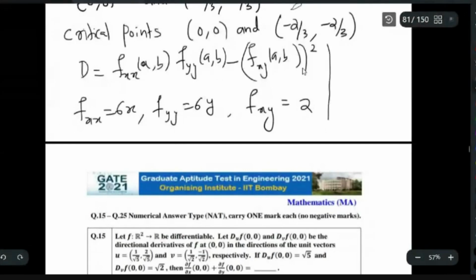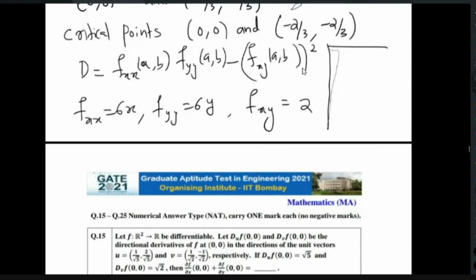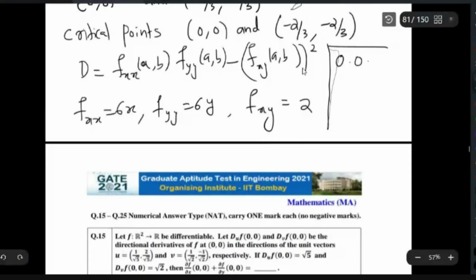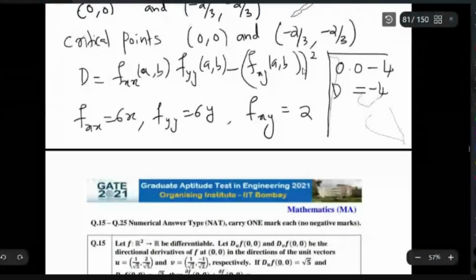Now you look at the point 0, 0. You first substitute the point 0, 0. So fxx at 0, 0, what will you get? 0, because it is 6x. And fyy at 0, 0 is also 0. So 0 into 0 minus fxy, that is 2. So fxy at 0, 0 is 2 itself, and its square is 4. So you get minus 4. Ultimately D you will get as minus 4, so this is less than 0. Then you can conclude that 0, 0 is a saddle point.